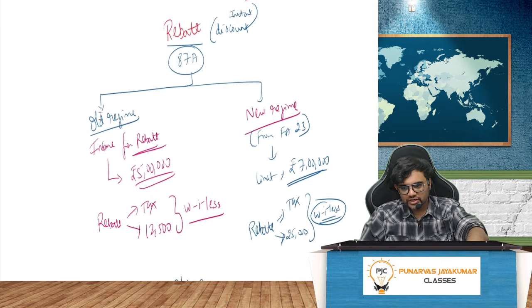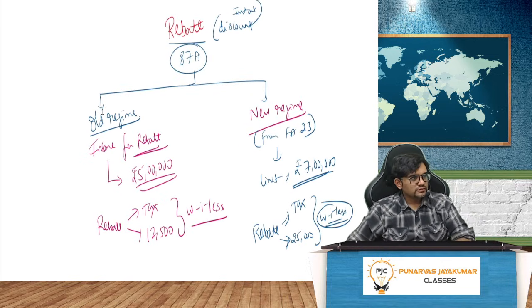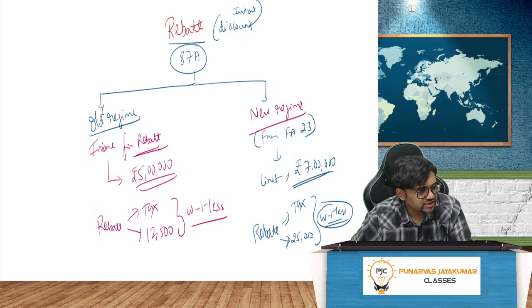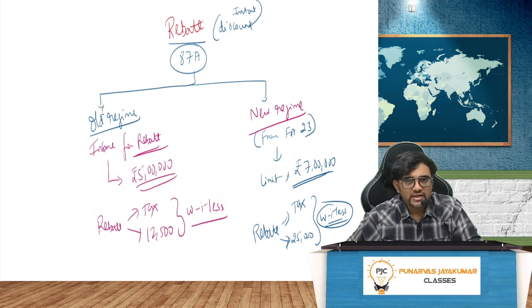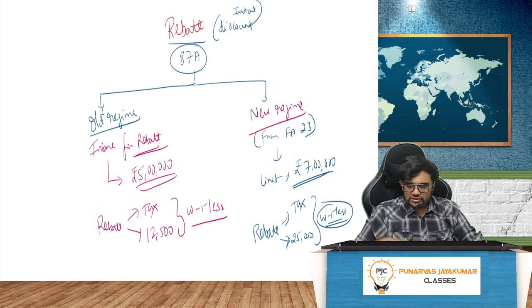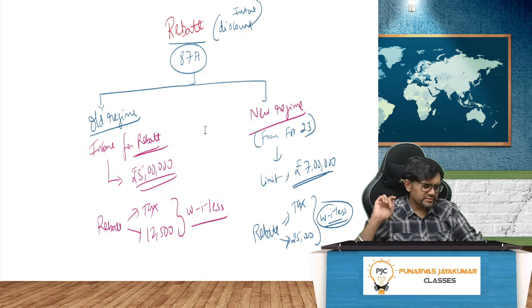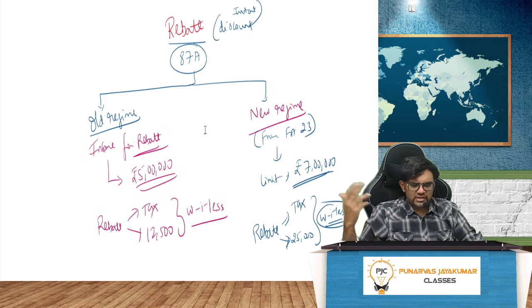Now, one more interesting point called rebate. Rebate is like an instant discount. This also has changed in the Finance Act 25. I'm not going to tell what the change is. It has changed in Finance Act 25, and especially in the new tax bill 25, which will obviously be in the future.